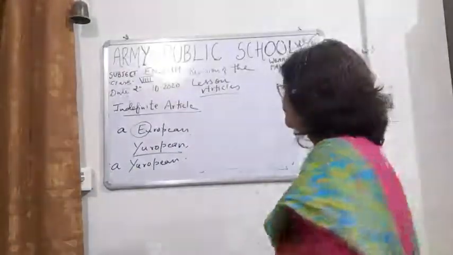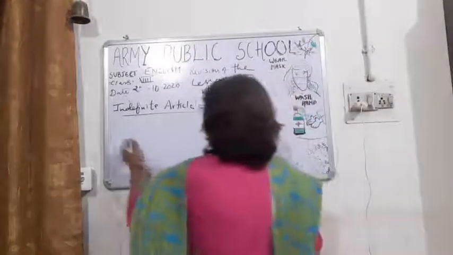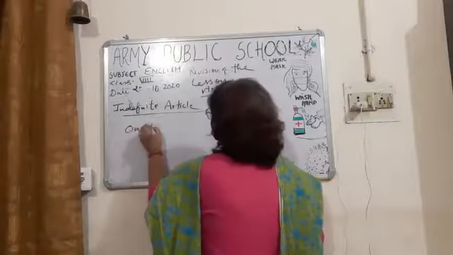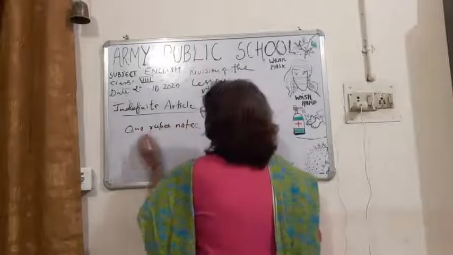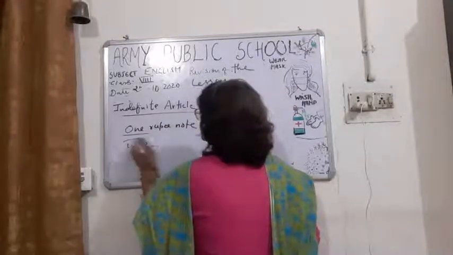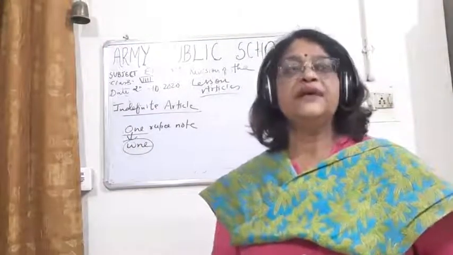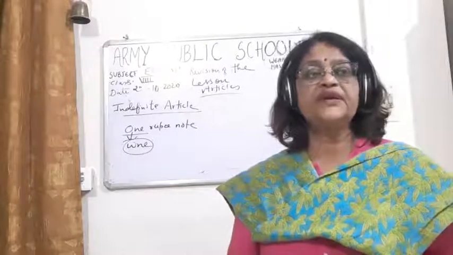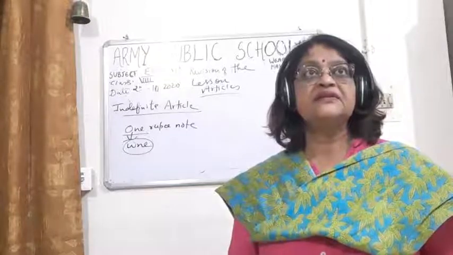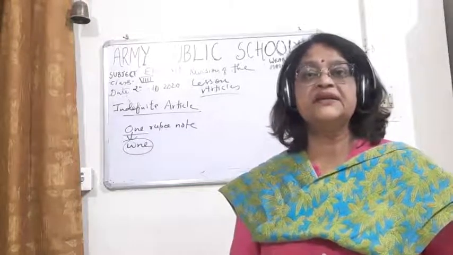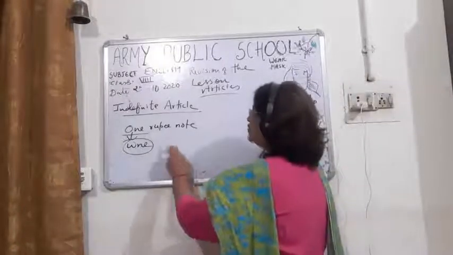Then we can take the next word, a one rupee note. This one is pronounced as won, isn't it? It is pronounced with a w sound. So we write a one rupee note.